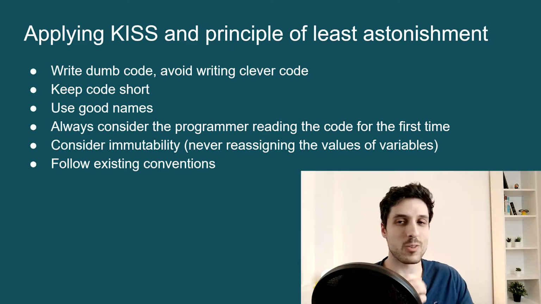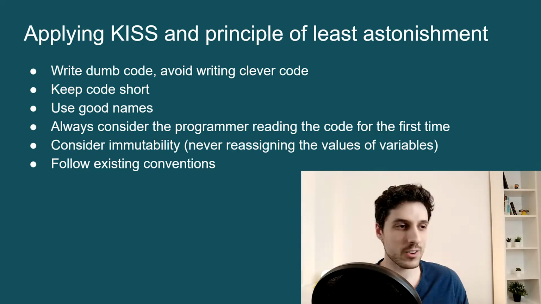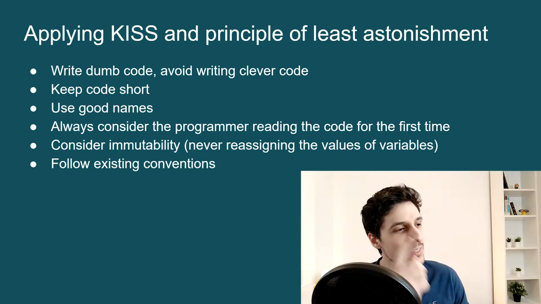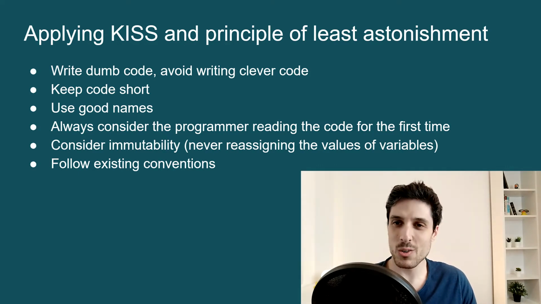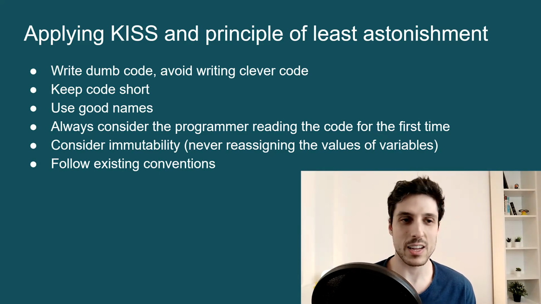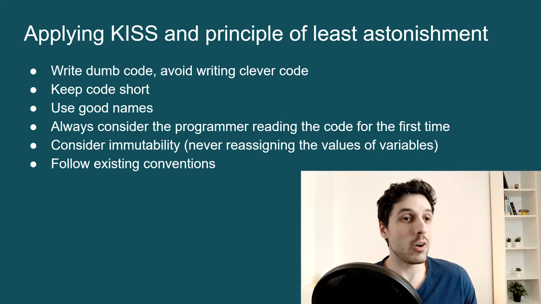For code to be clever, it means that tomorrow the person that reads it, the process is going to go something like this. They're going to read the code for a minute. Oh, what does this do? Oh, what does that do? Oh, okay, this line. Oh, that's quite clever. I see what he's doing there, or what she's doing there. But that's how clever code works. You need to get the insight into how it works, and then you understand it. Does that make sense? It's clever because of that insight, or at least most of the time it works like that. So that is not something that we want. We don't want people to be reading the code for 2 minutes and then a minute later they think, oh, that's how it works.